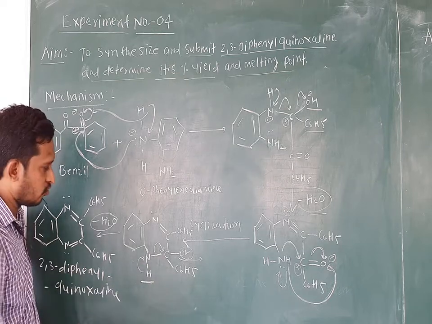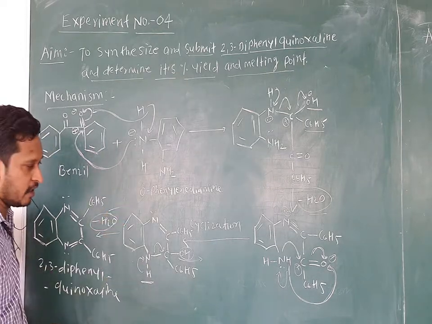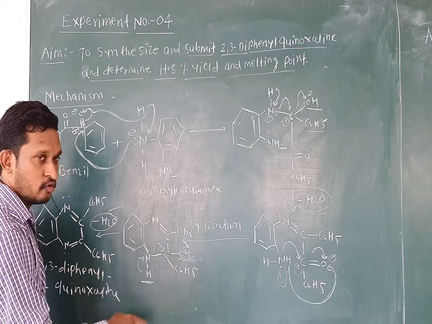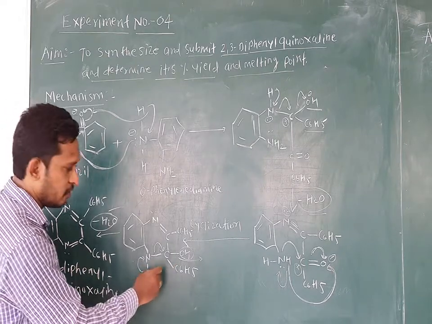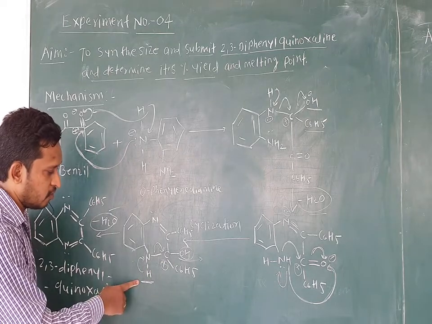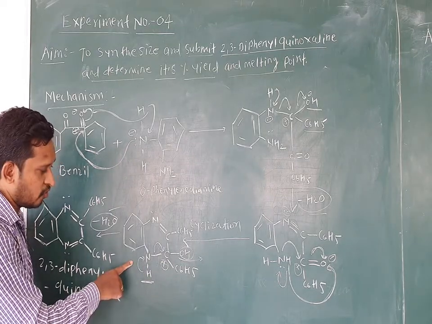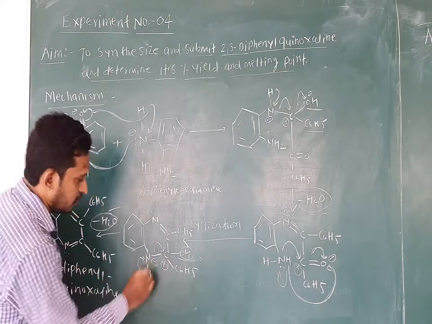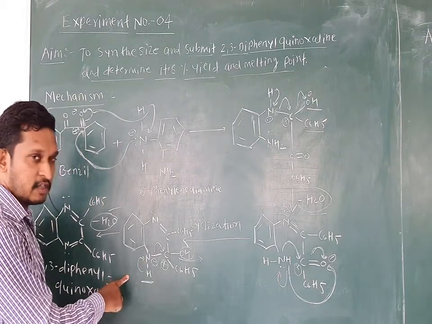After the dehydration process, this OH group takes the lone pair of electrons from this carbon. So this carbon is electron deficient and acquires a positive charge. This hydrogen, after the removal, gives a lone pair of electrons on nitrogen, so nitrogen acquires a negative charge. The negatively charged nitrogen will attack the electron deficient carbon.